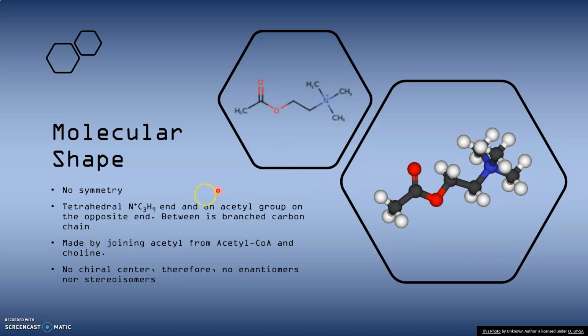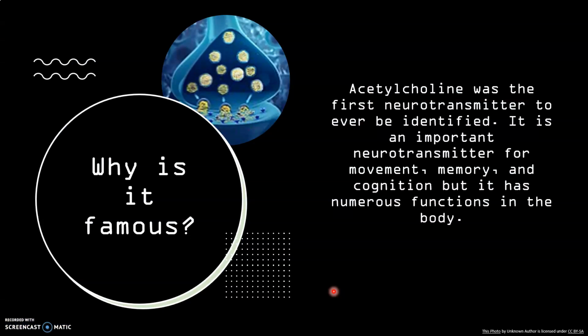It has a tetrahedral N plus C3H9 end with an acetyl group on the opposite end. In between is a branched carbon chain, so it's made by joining acetyl from acetyl-CoA and choline. And it has no chiral center, therefore no enantiomers, nor stereoisomers.